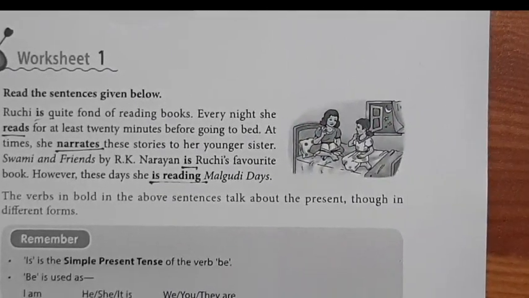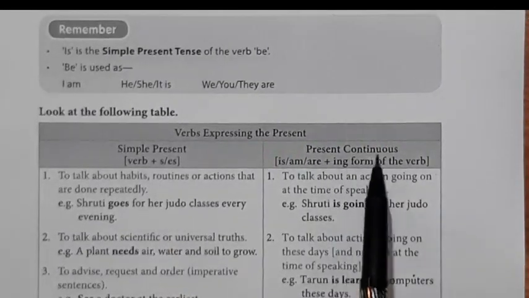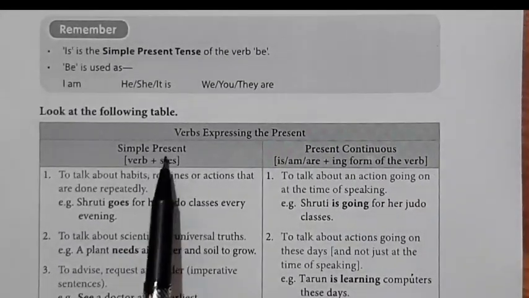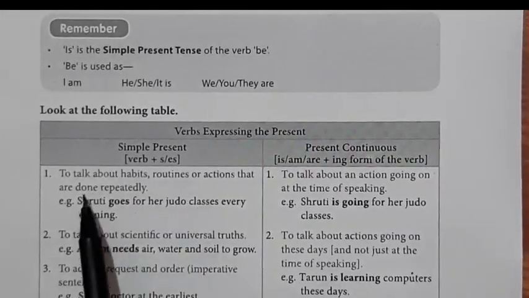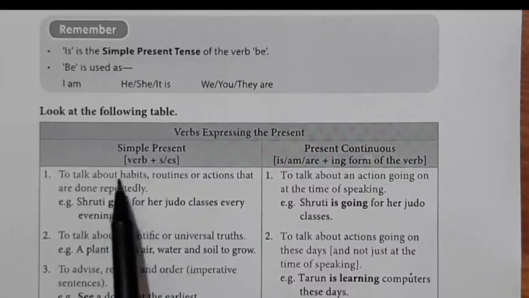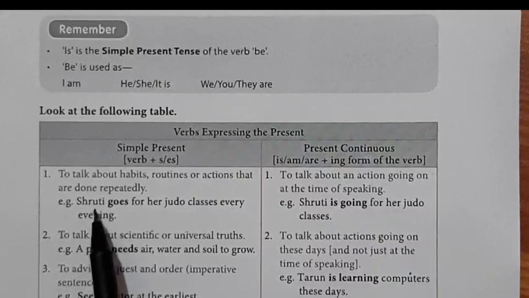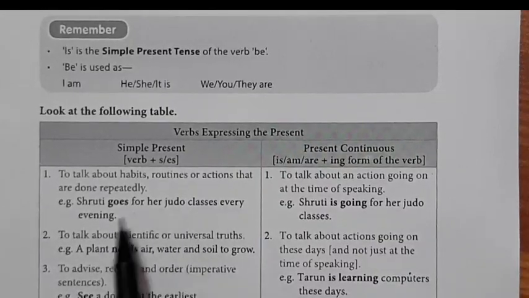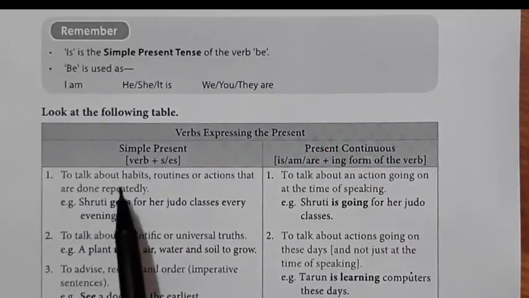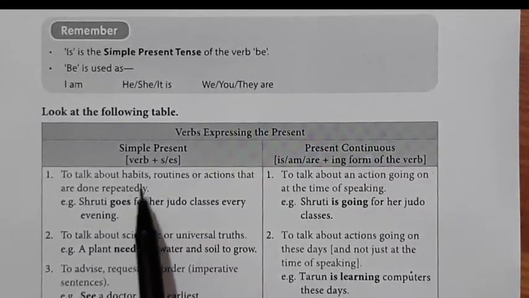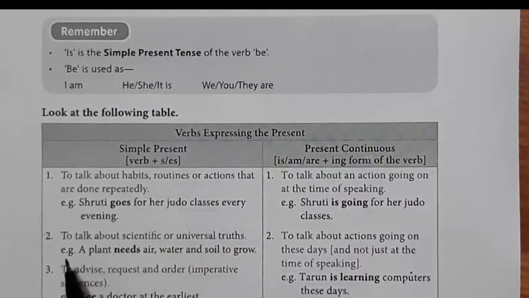So let's come to the table: simple present and present continuous. Simple present means, as I have already told you, the verb with s/es. Where is it used? To talk about habits, routines or actions that are done repeatedly. Example: Shruti goes for her judo classes every evening. Here, goes is in simple present. So if you want to express something which happens daily, repeatedly, you have to use simple present tense.